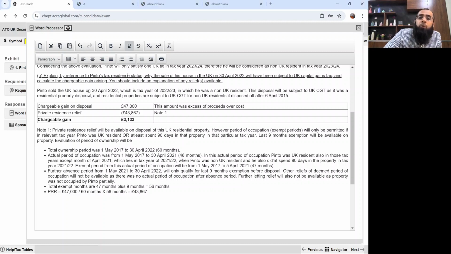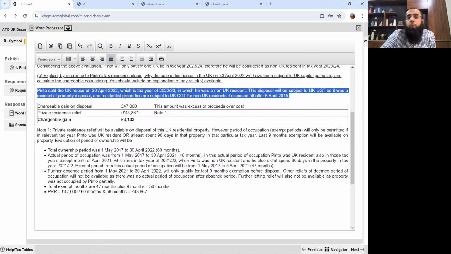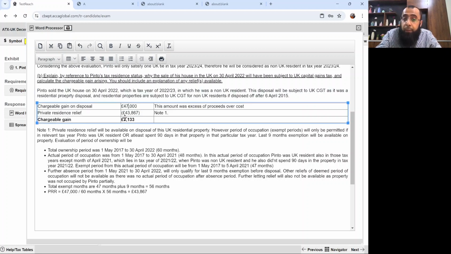First of all, Pinto sold the UK house on 30th April 22, which is tax year 22-23, in which he was a non-UK resident. This disposal will be subject to UK CGT as it was a residential property disposal, and residential properties are subject to UK CGT for non-UK residents if disposed of after 6th April 2015. Since it will be subject to normal CGT, the gain was 47,000.